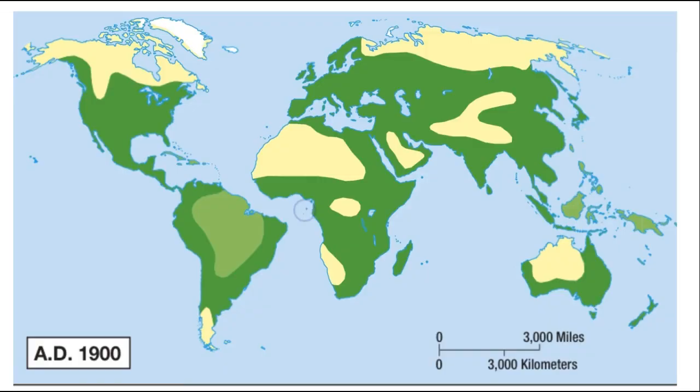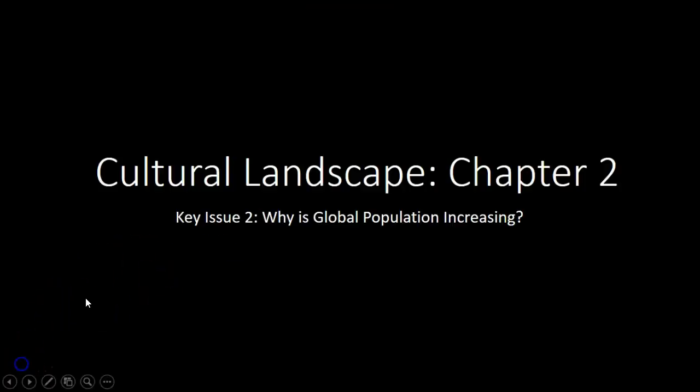All right. So here it is. If you need to draw a picture of it, I believe in the packet it asks you to do so. All right. Moving on. That was key question 1. I'm going to go on to key question 2 now. Here's key issue 2. Why is global population increasing?